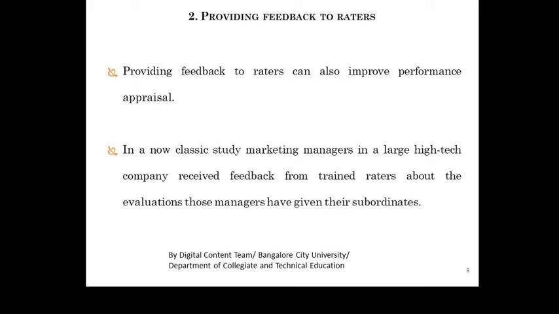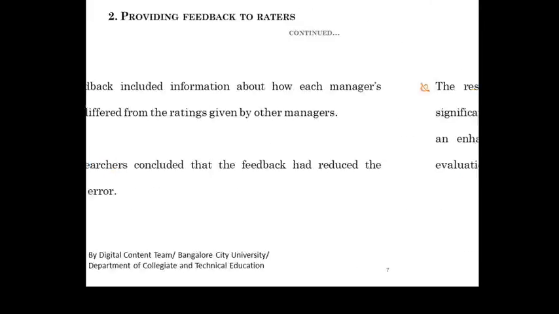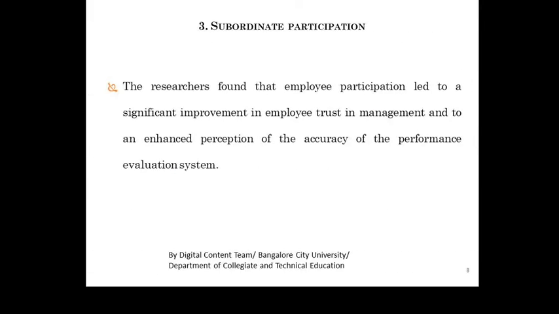In a classic study of marketing managers, if the company received feedback from the trained raters, it is easy to evaluate the managers as well as their subordinates. So based on the ratings, they can assess easily whether employees have more ability or less ability. So feedback also reduces the halo as well as leniency error. The next point we can talk about is subordinate participation. Subordinate participation is also very important.